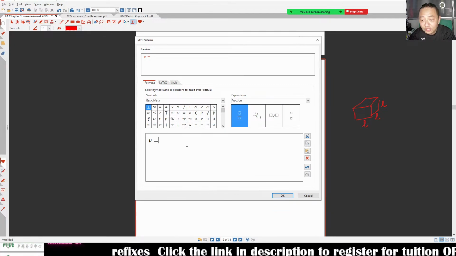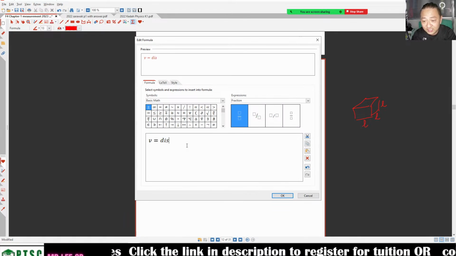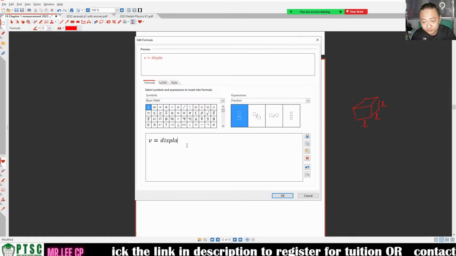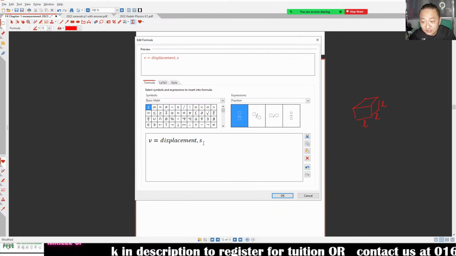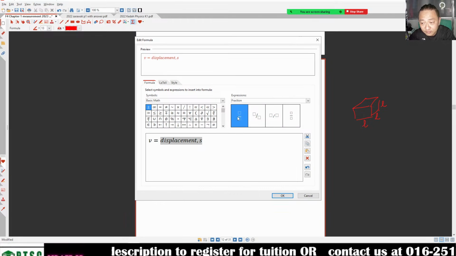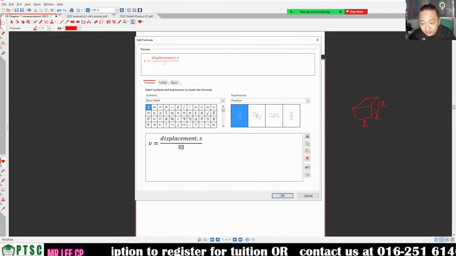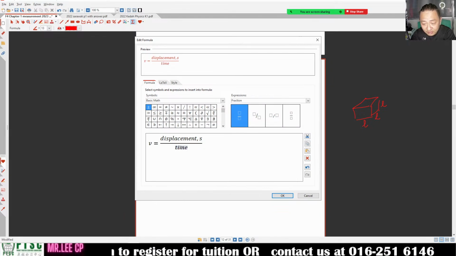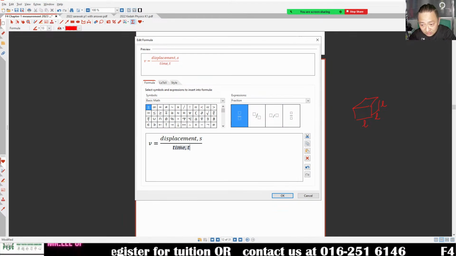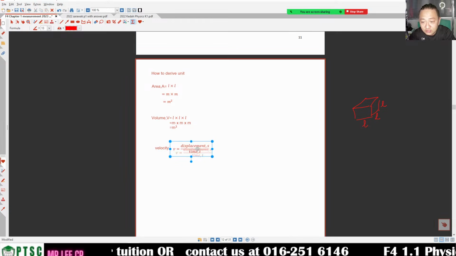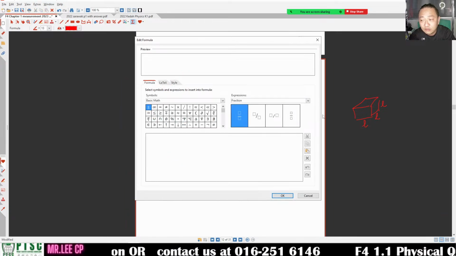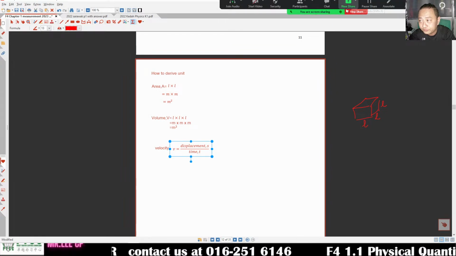Right, the formula for v will be displacement over the time. Displacement, we use the symbol s. Over the time taken, we use t. So v is displacement over time.